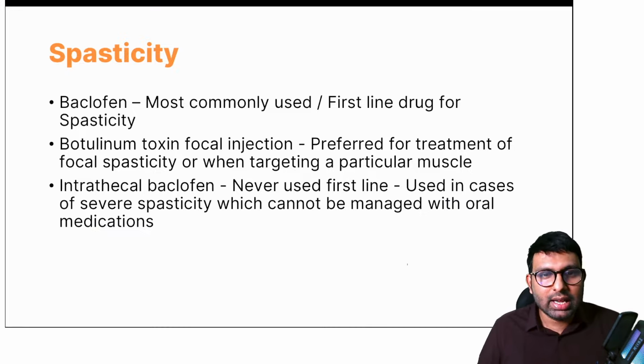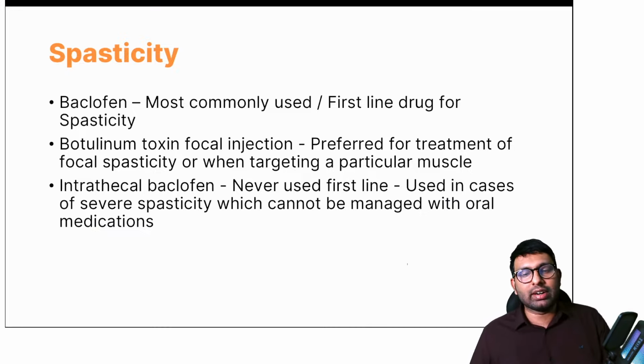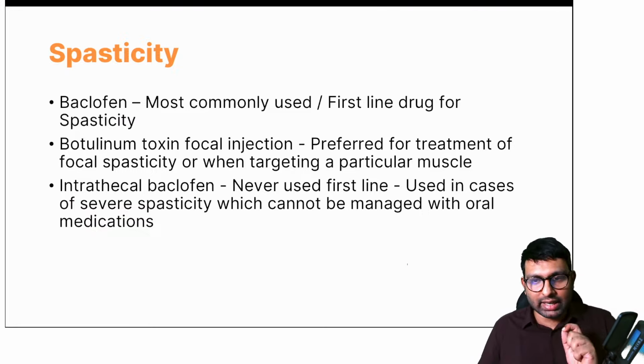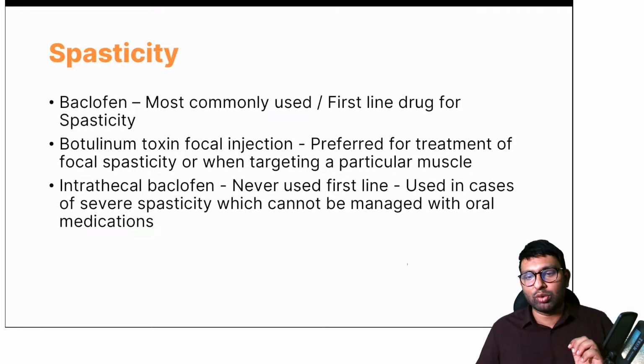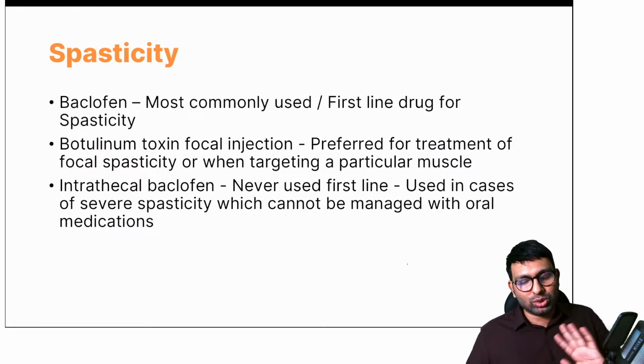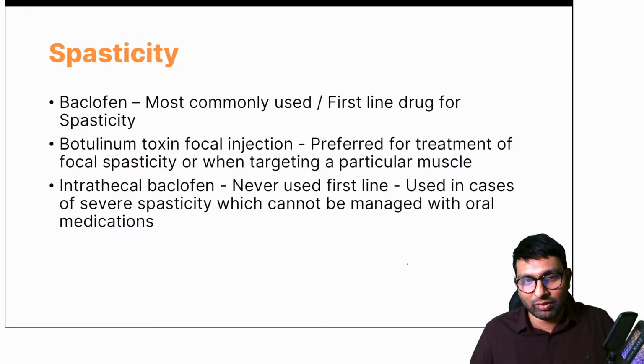These are one-liners. The most commonly used first-line drug in spasticity is baclofen. But if you have to focus on a target muscle, what we do nowadays is give botulinum toxin focal injections. There is also the concept of intrathecal baclofen, but remember that we never use intrathecal baclofen as a first-line drug. We only use it in cases of severe spasticity where oral medications have failed us.